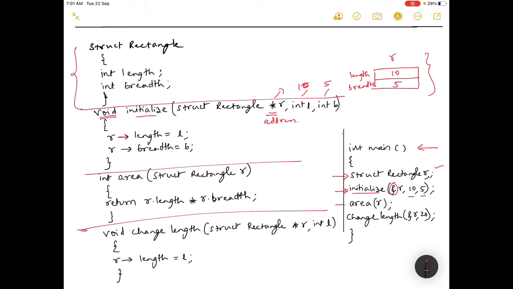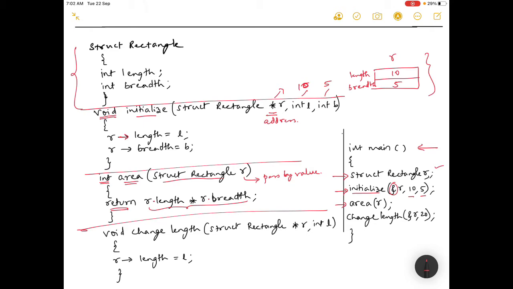Next function called is area, and area function is here, and it is returning a value which is an integer type. Again, this is the syntax struct rectangle, and it is pass by, yes you are right, it is pass by value, because there is no ampersand and there is no asterisk. Now it is returning the value of this formula. So r dot length, note that this is dot because it is passed by value. So r dot length into r dot breadth.